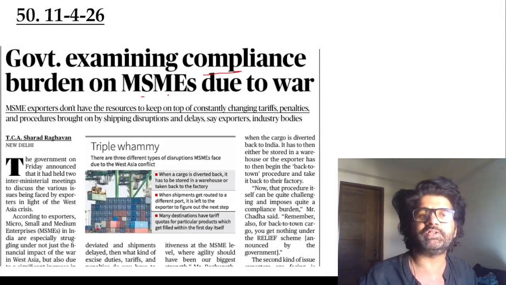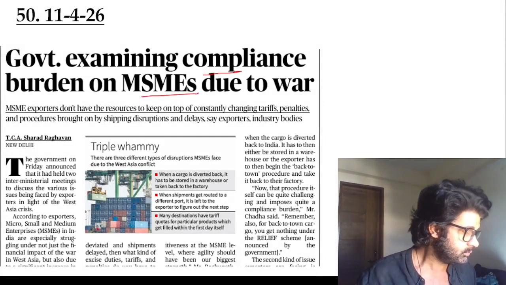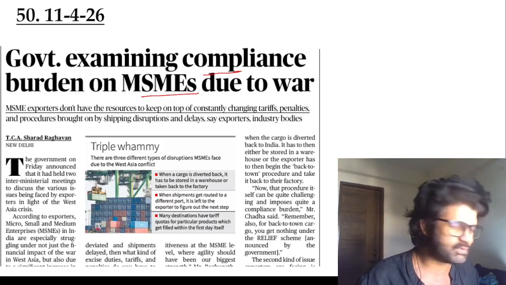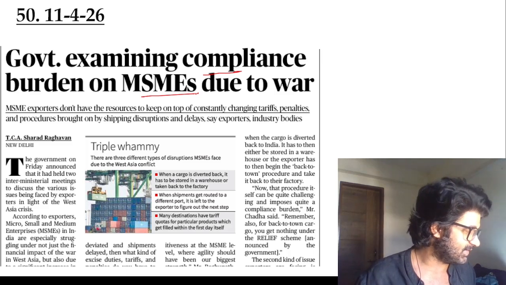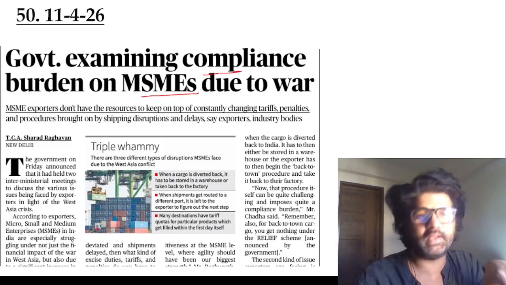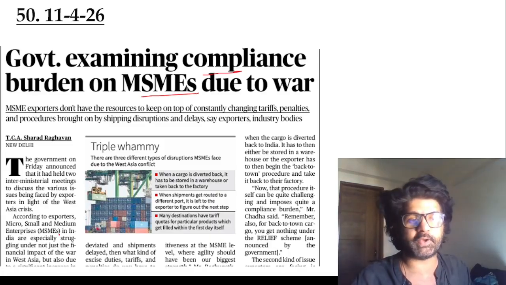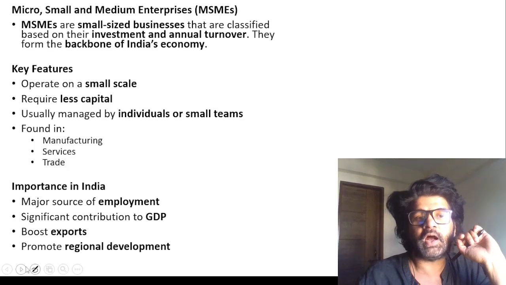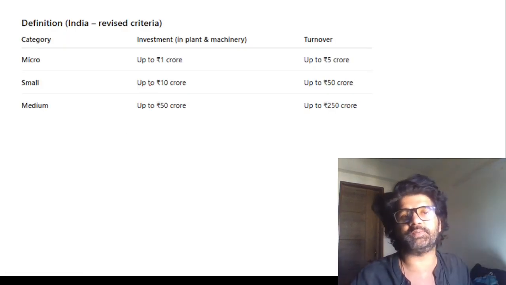Government examining compliance burden on MSMEs due to war. So this MSME, I can put it in economy also, but there are so many articles on economy, guys. Budget and all, it's like never ending. So I put it in polity here because this is also related to governance. MSME, micro, small and medium enterprises. The 2020 amendment happened to the MSME Act of 2006, under which the definition of MSME sector has been revised.